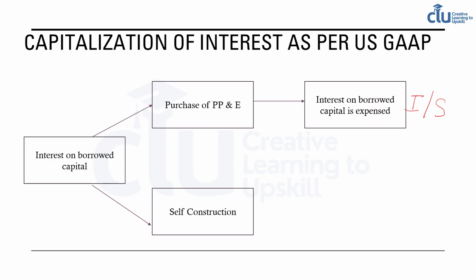And the reason is, when we are purchasing an asset, the asset is actually ready for use. So any interest paid related to the purchase, we don't consider it as a part of the asset's cost because it's not really required to put that asset to use.